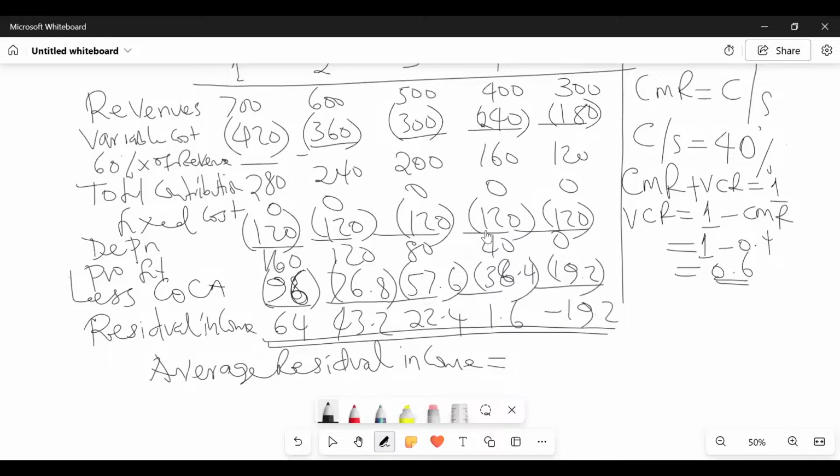How do you get this average residual income? You add everything and then you divide by the number of years, 5. So 64 plus 43.2 plus 22.4 plus 1.6 minus 19.2 equals, and then you divide by what? Divided by 5. So average residual income equals who?